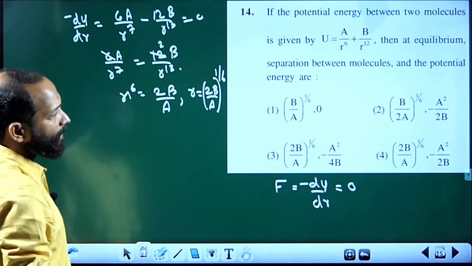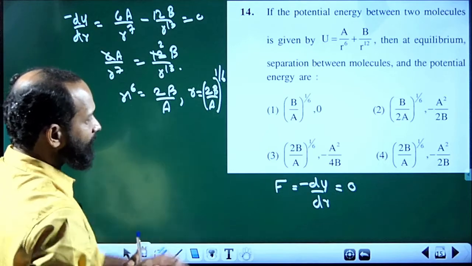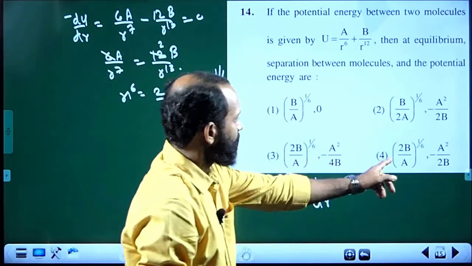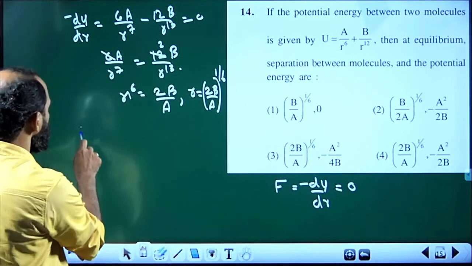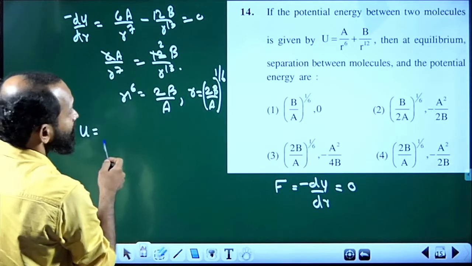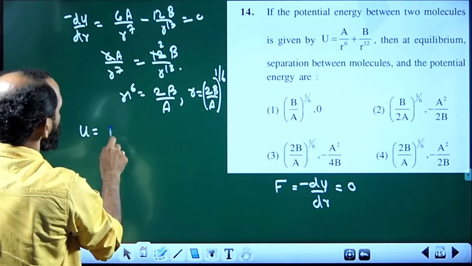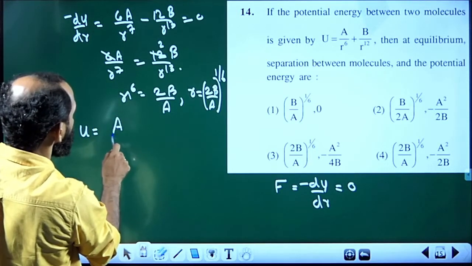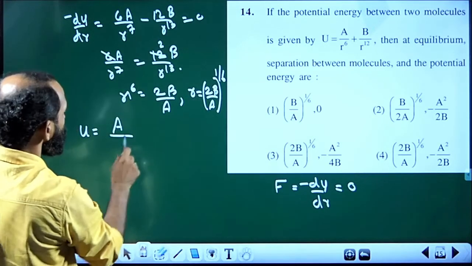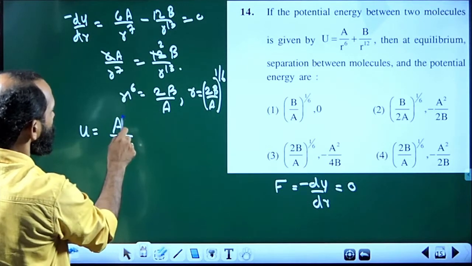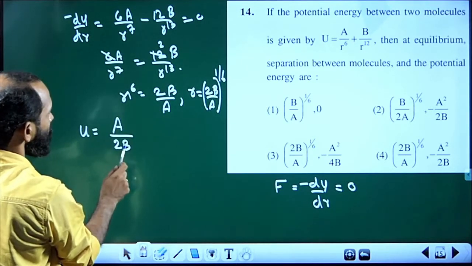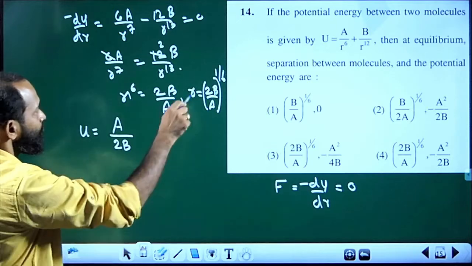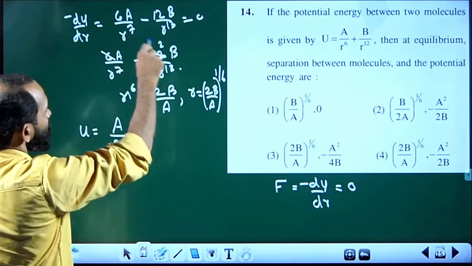2b by a all to the power 1 by 6, that comes in two options, third and fourth options. There we find the potential energy by substituting the value, that is a by r raised to 6. A divided by r raised to 6 means 2b divided by a, so a is already there.